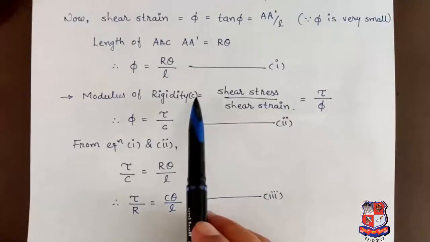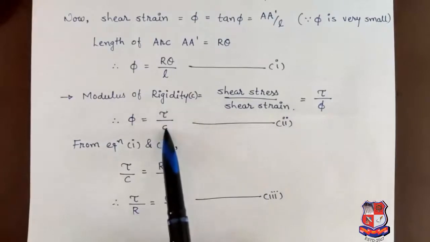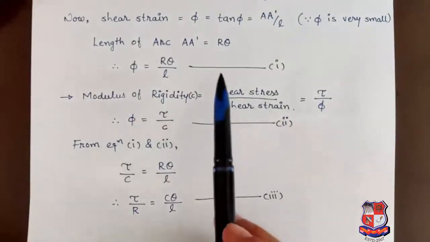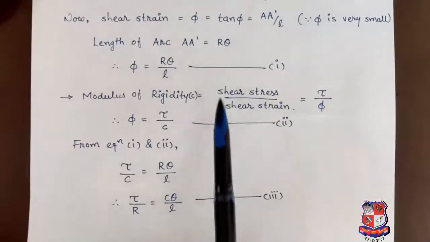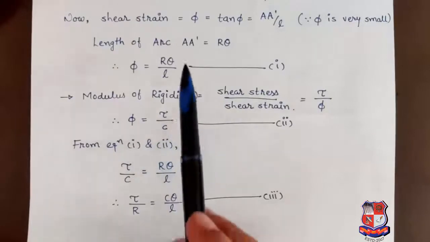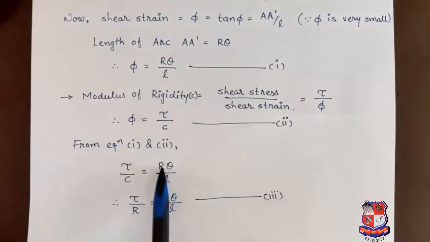So from this equation we can say that shear strain phi is equal to tau by C. This will be our second equation. By comparing the first and second equation, we can say that tau by C is equal to R theta by L. And if we arrange this equation, then it will be tau by R is equal to C theta by L. This will be our third equation.